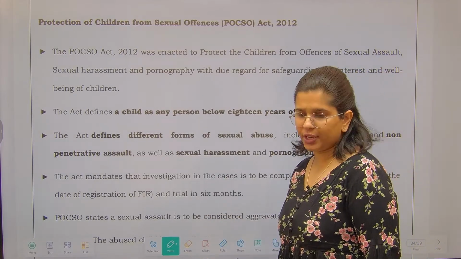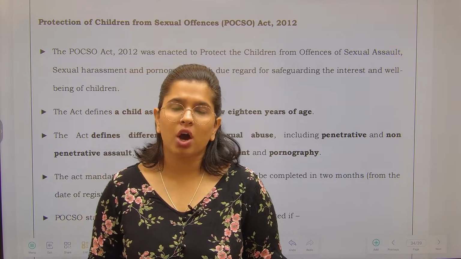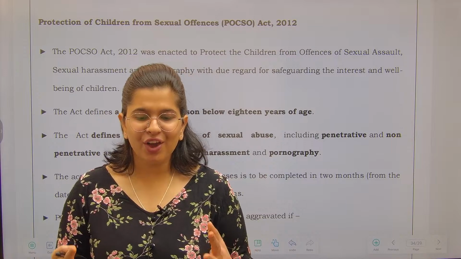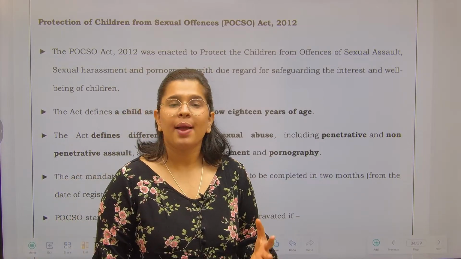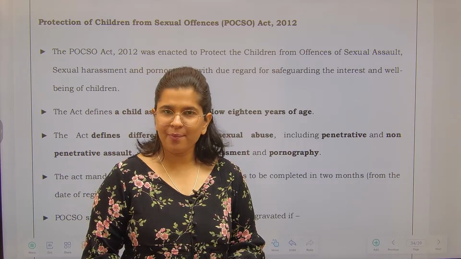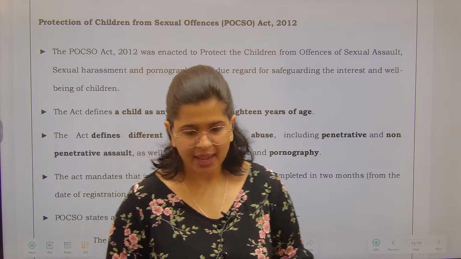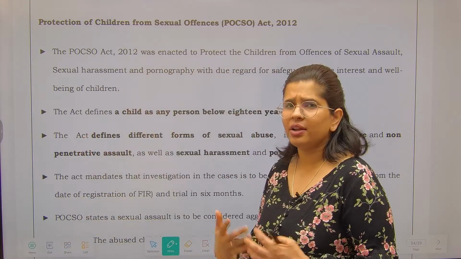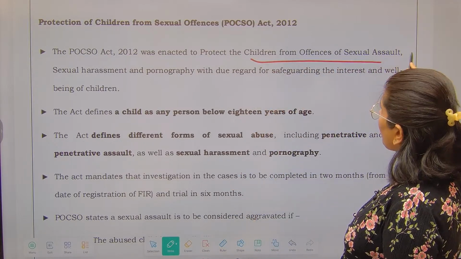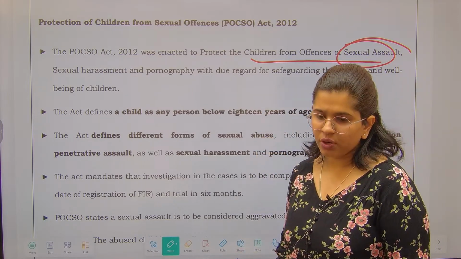Whenever child protection or child welfare comes up, we always talk about the POCSO Act 2012. Many times we know the name, but we do not know its provisions. So it is very important to know not just the name but also the contents of the act, and this will help you in general as well. The POCSO Act was enacted to protect children from offences of sexual harassment as well as any kind of sexual assault.